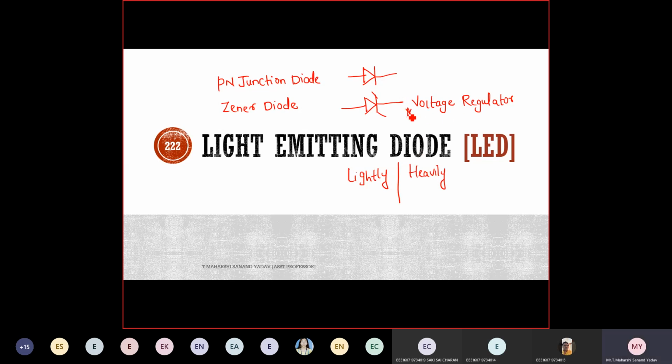So it is used as a voltage regulator. Why can't I use the PN diode as a voltage regulator? Why only the Zener diode? The Zener diode works in the breakdown region. In the case of a PN diode in breakdown, there will be heavy flow of current, so high current, which will damage the diode. Because of this disadvantage, in that breakdown region, I'm making use of the Zener diode. Good. Now the next type of diode is the light emitting diode.